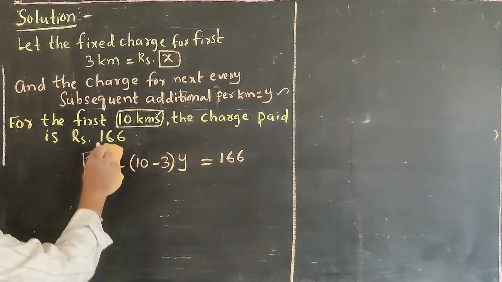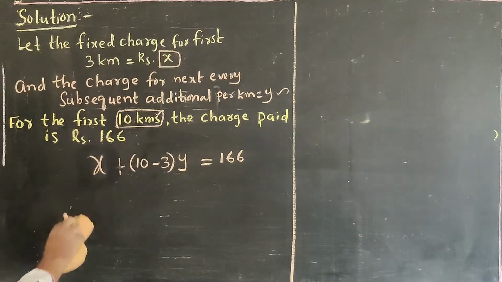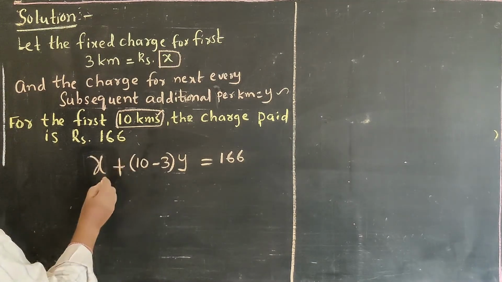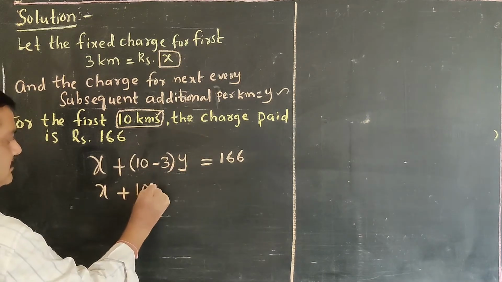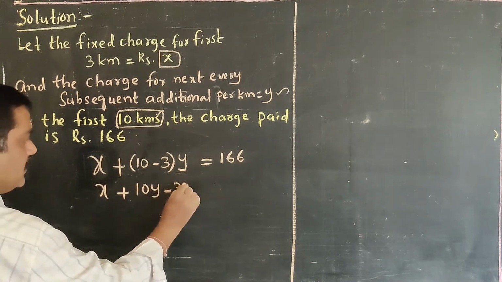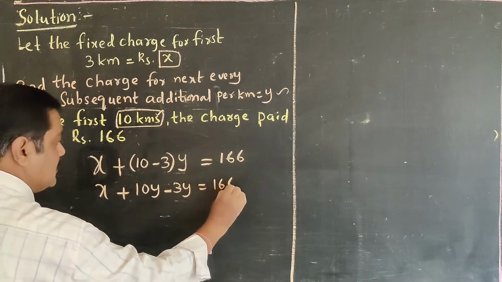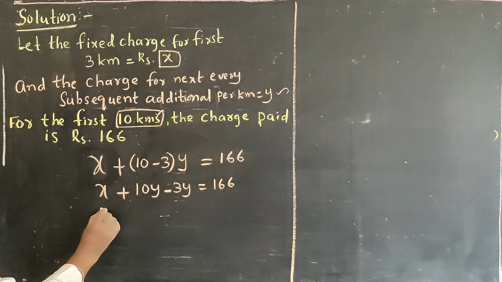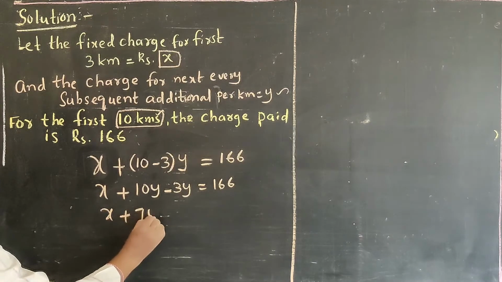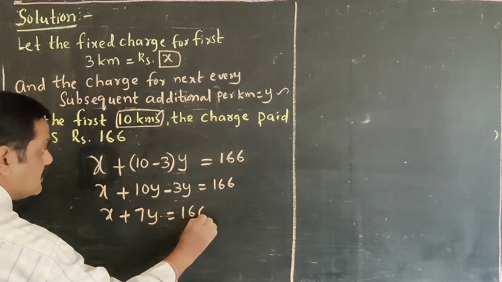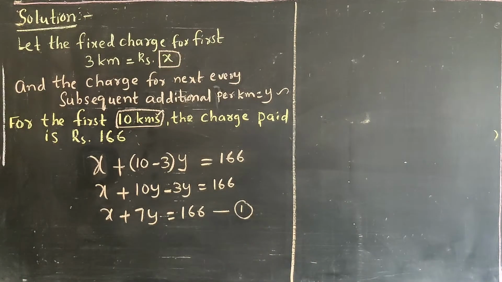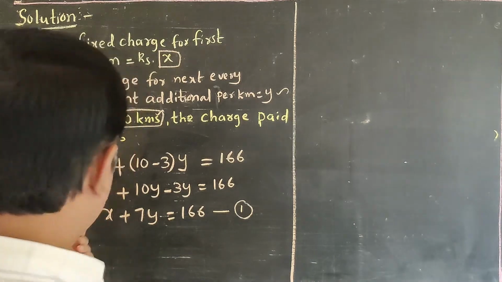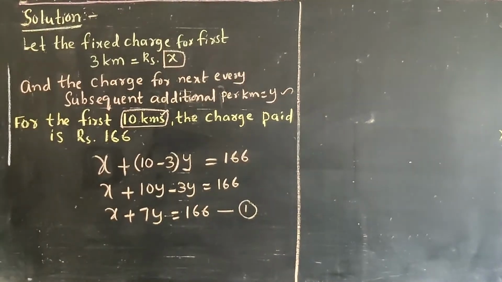Now, first we have to simplify. x means x. 10 into y, 10y, minus 3y is equal to 166. So x plus 7y is equal to 166. This is treated as the first equation. Is it clear for all? Right. See the second information given.